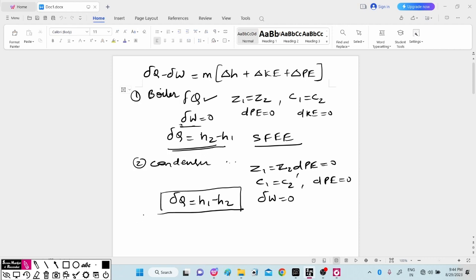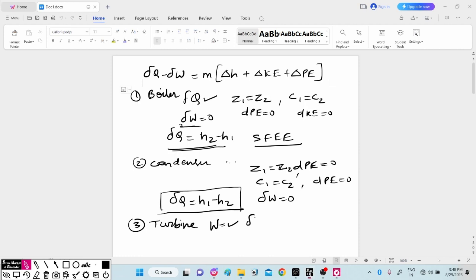Third device, if you consider the turbine, it is a work producing device, so work will be present here, but considering it is not a heat producer, heat is 0. This power will be produced here.